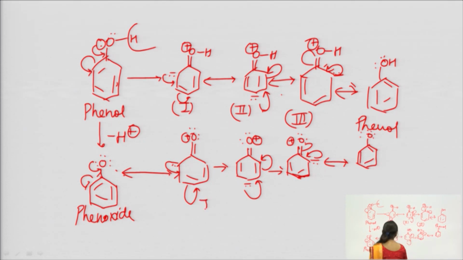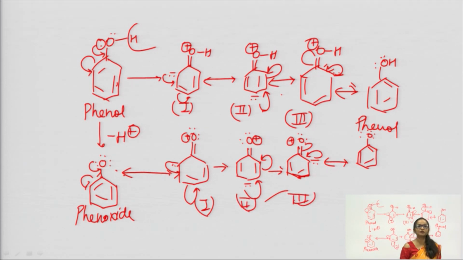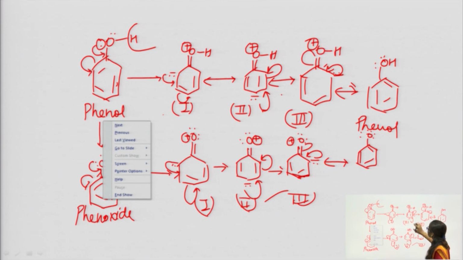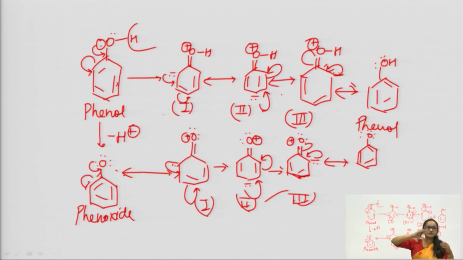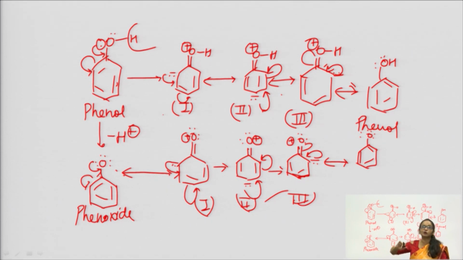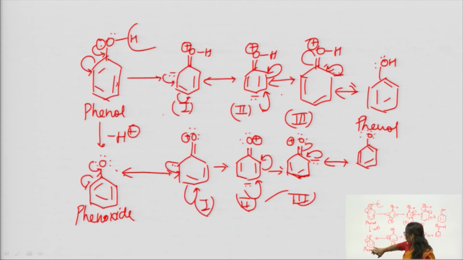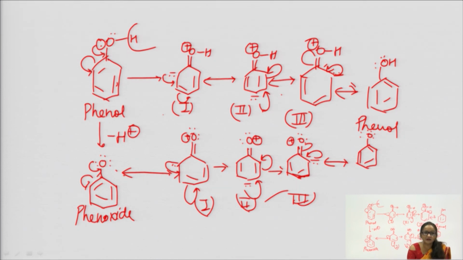See, this is the first resonating, second resonating, third resonating. Comparing both these resonating forms, phenol itself forms 3 resonating structures, while if it changes to phenoxide ion it has the same stability. Notice that phenol's stability comes from 3 resonating structures, and the same stability is of the phenoxide ion also. That means we can say that phenoxide ion is as stable as phenol, and if it is stable, then we can say that it is acidic in nature.